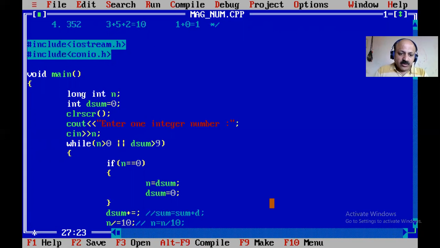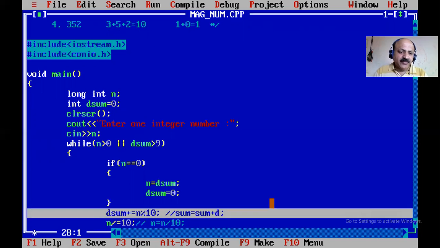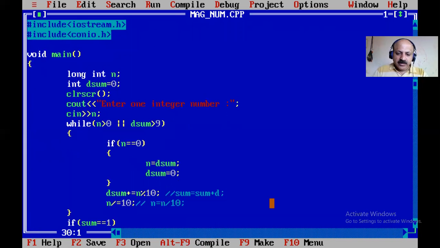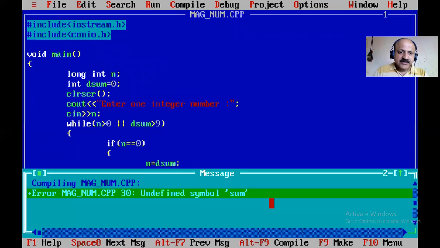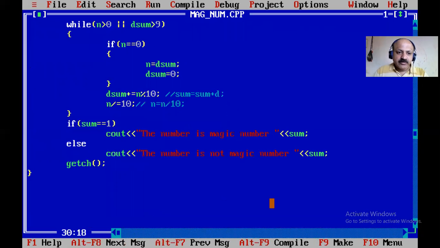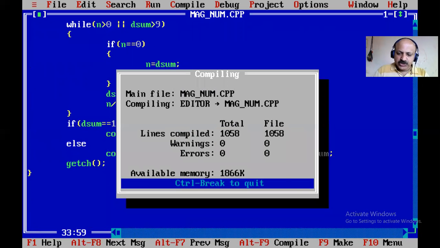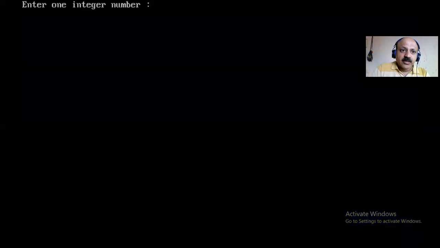So here D is not required directly, just modulo 10 and store it. So why take one extra variable? So D sum, digit sum, and D is removed. So that is the same. Yes, I save and compile. Yes, there is one more sum here, where we can apply D sum. So wherever sum is there, we can say D sum, or you can use sum. There is no issue. So all are perfect.